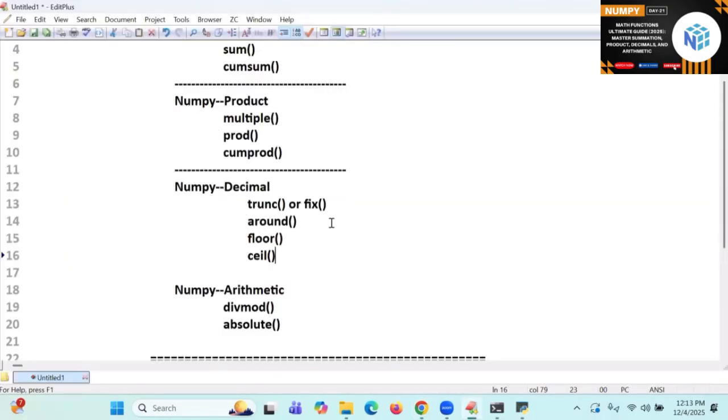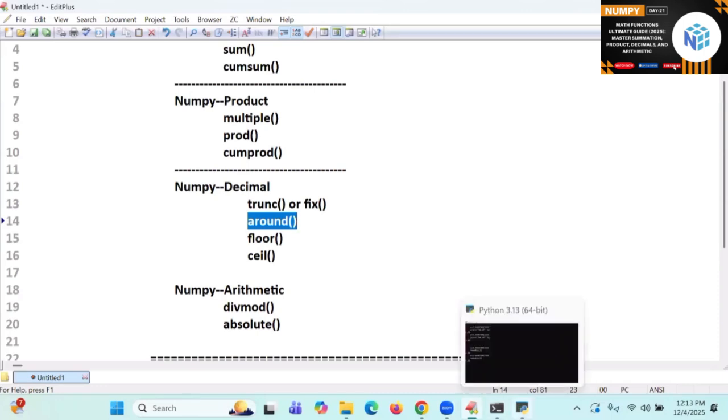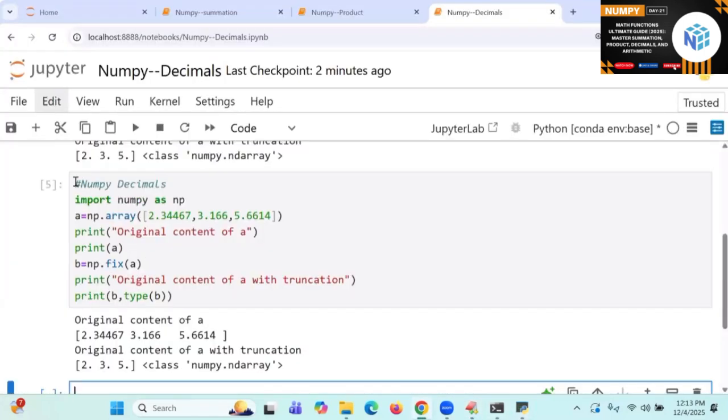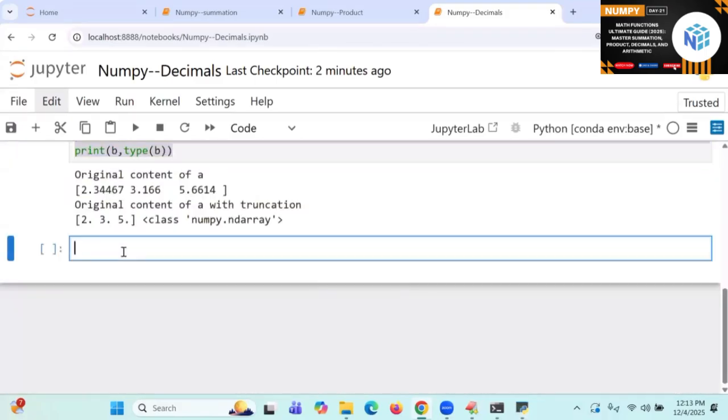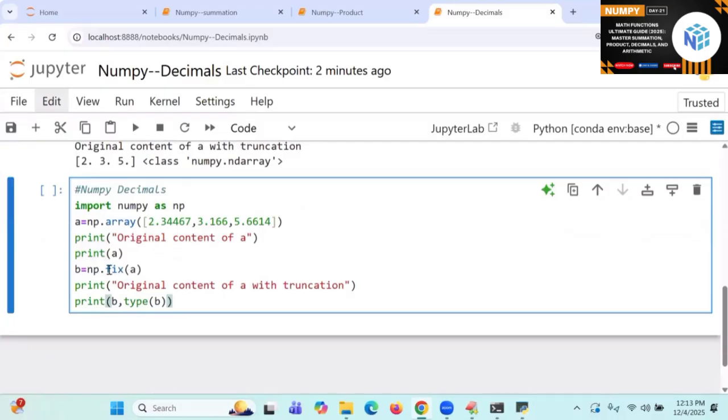Now I'm going to get round, which is very simple for you. Go to the same. Here I will take it. Try to answer it. This is the content of it, A round of A comma 2. So I'm going to write it. So 3.44, 44 means what? 34. What is the next value? 4. What is the first answer you are getting here? 2 point. Next, 3 point. Very good. Next, 5.6.